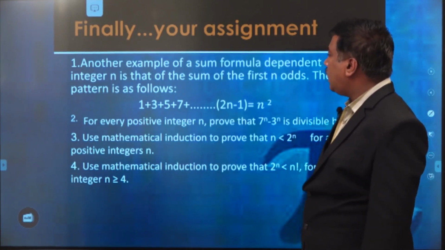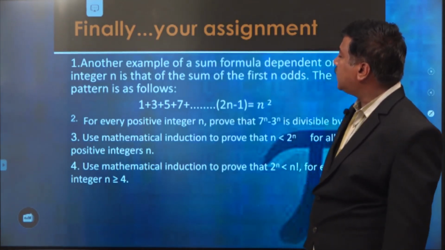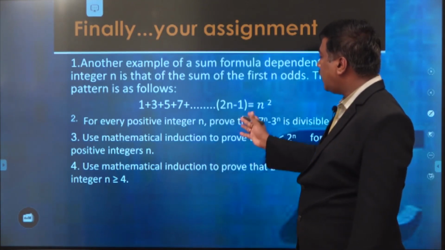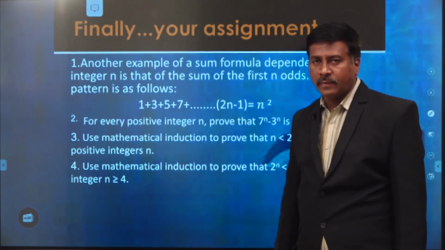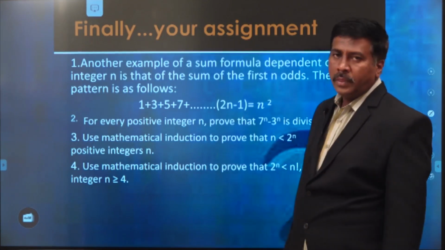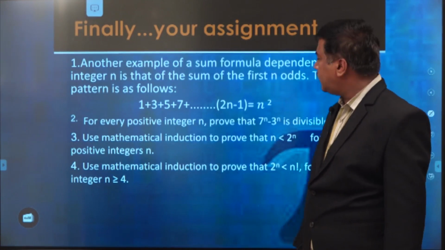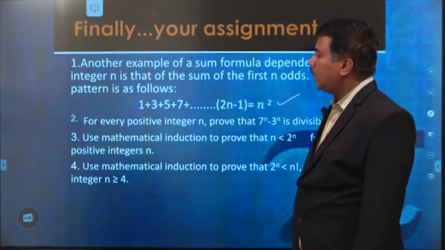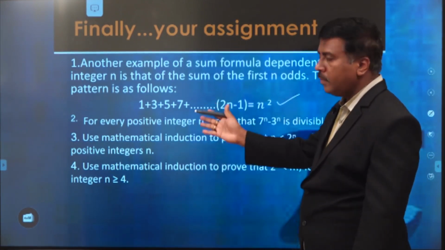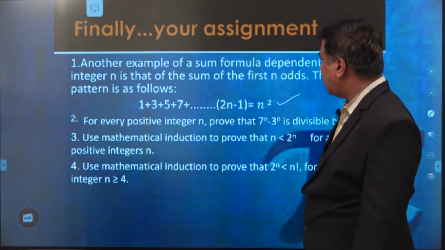The pattern is as follows: 1 plus 3 plus 5 plus 7 plus up to (2n minus 1) is equal to n square. Here n must be greater than or equal to 0. That means the sum of the odd terms is equal to n square. This is what I had to prove, the same as what I discussed in the previous class.